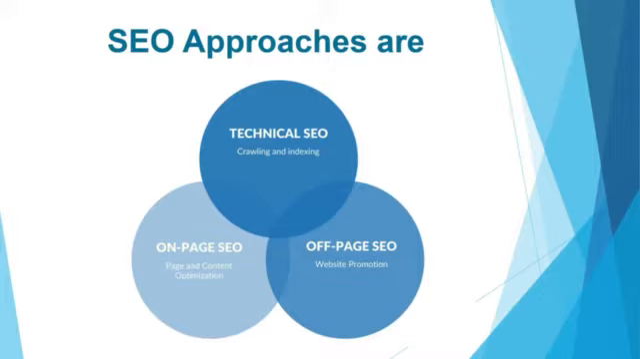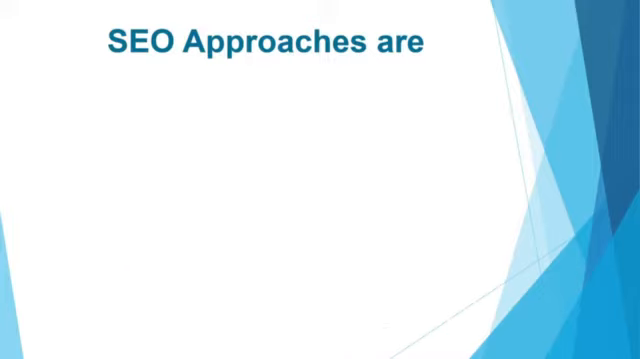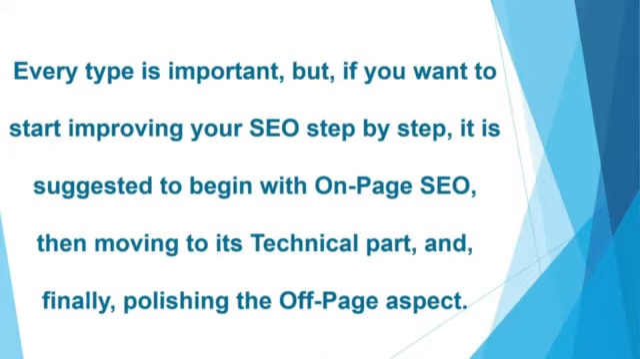Now these three approaches are very important, but one thing you have to remember, that every type of approach is important in SEO, but for improvement it is suggested that a step-by-step method can be followed. That means first on-page SEO can be implemented, then its technical part can be seen, and finally to polish the website, off-page aspects can be implemented. Now don't get confused. We will see these three aspects and I am sure all your doubts will get cleared.